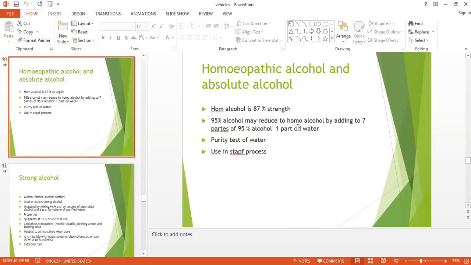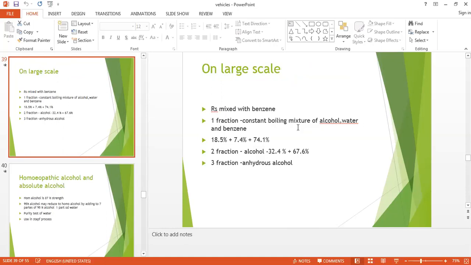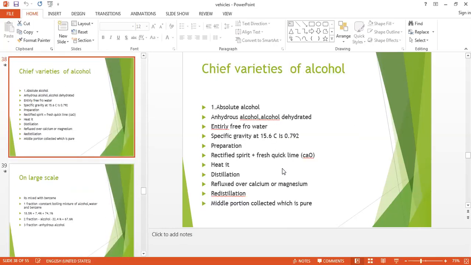It is prepared with the help of benzene on a large scale. And the third fraction we are taking. In the second fraction, it is 32.4% pure, and in the first portion, it is only 18.5%. Hence, we have to take the last portion where the percentage increases. Then we can prepare this absolute alcohol when the rectified spirit is mixed with fresh quick lime. So these are the two methods of preparation of absolute alcohol.